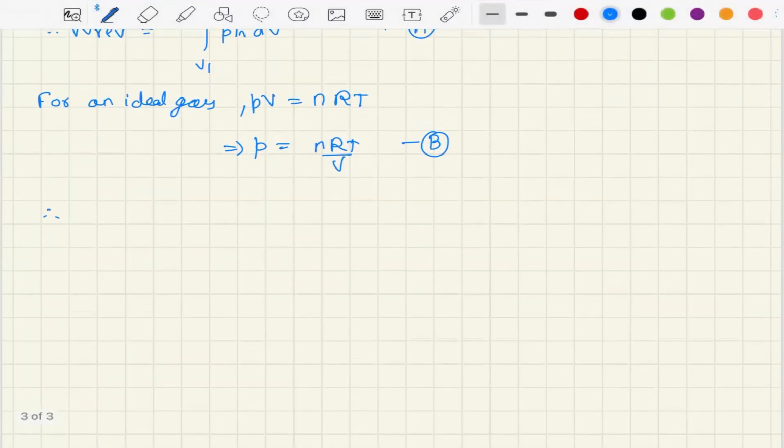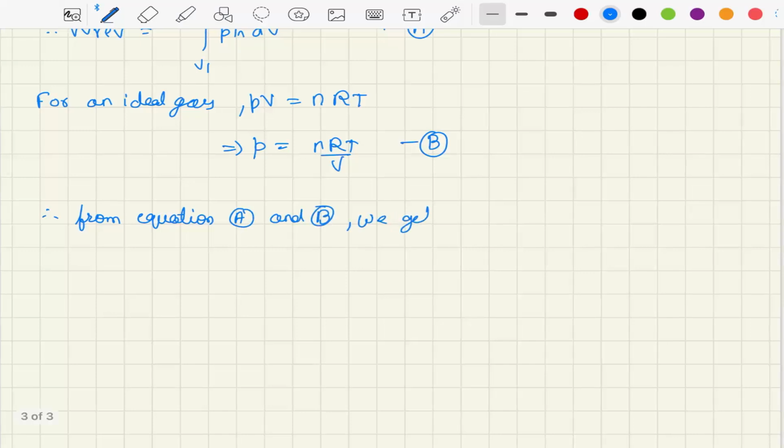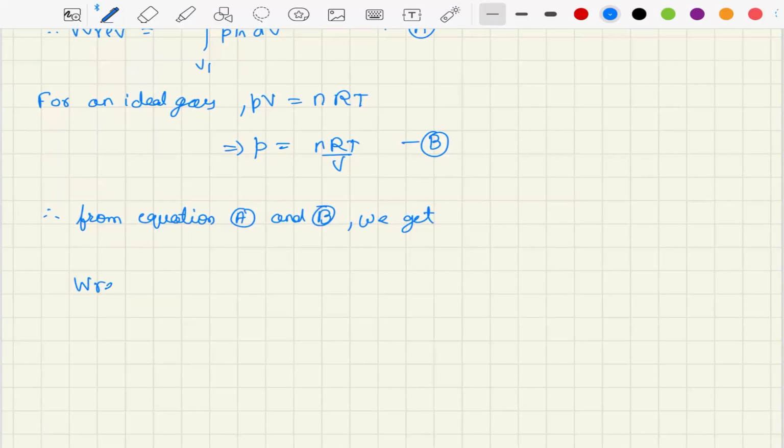So from equations A and B we get W reversible is minus integral V1 to V2 of P internal, which is nRT by V, into dV.